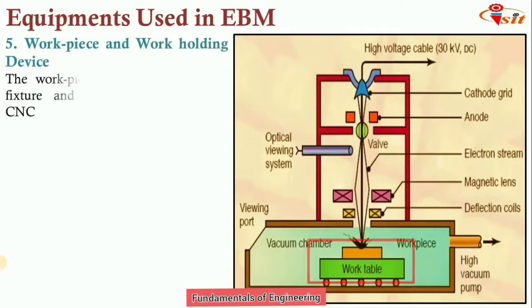Next is the workpiece and work holding device. The workpiece is mounted on the fixture and is mostly operated with a computer numerical control machine, that is CNC. The table we use in this process can move in 3D directions.